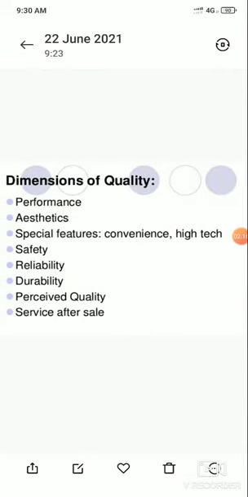Then dimensions of quality. We get different dimensions of quality: performance, aesthetics, special features for convenience and high tech. Then safety, reliability, durability, perceived quality and service after sale, that is product. Same for all dimensions of quality.